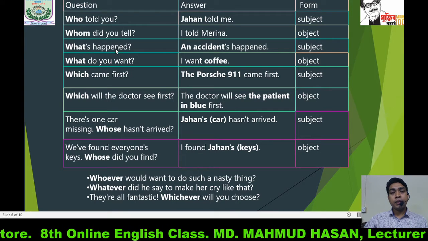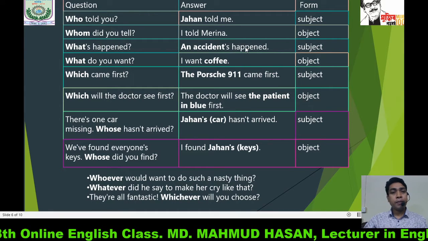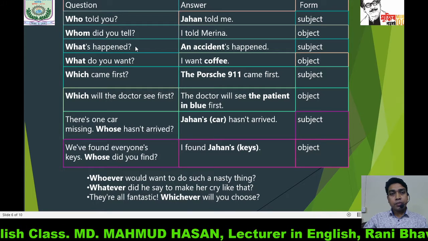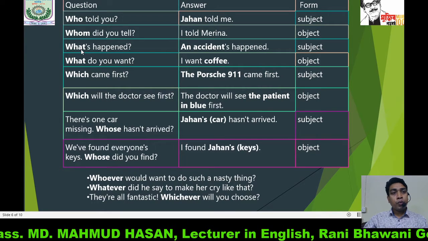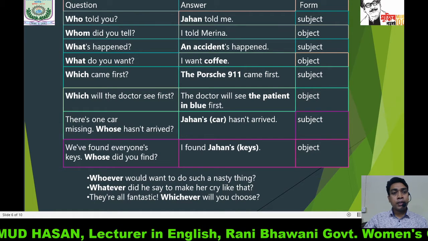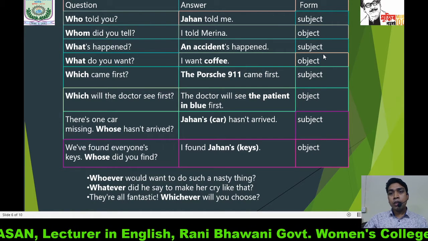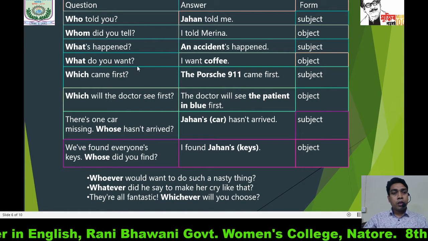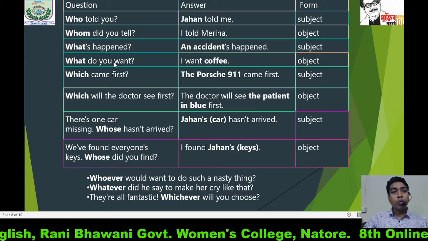What's happened? An accident happened. So what is an interrogative pronoun, and it is used as subject. What do you want?